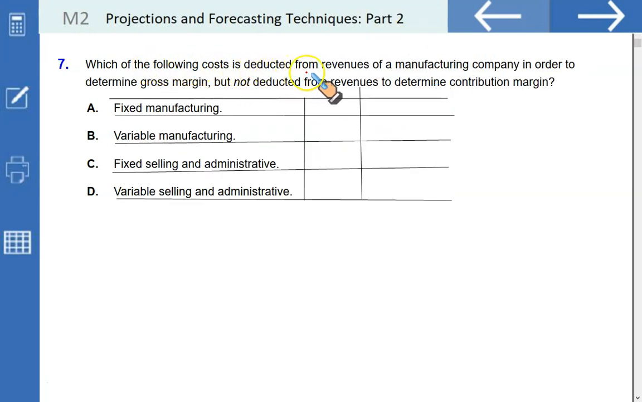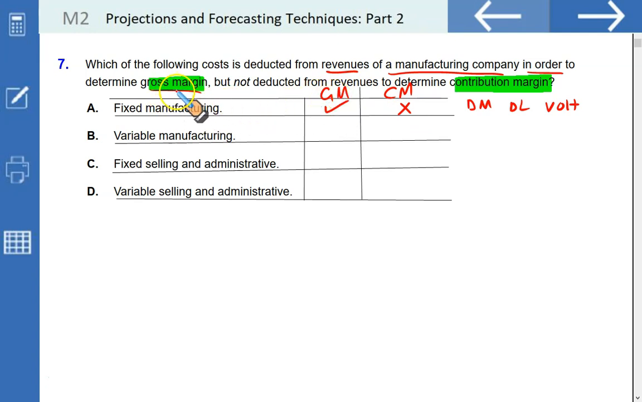Which of the following cost is deducted from revenues of a manufacturing company in order to determine gross margin, but not deducted from revenues to determine the contribution margin? Gross margin versus the contribution margin. So fixed manufacturing overhead is deducted from revenue to determine gross margin. This is correct. But fixed manufacturing overhead is not deducted from revenue to determine contribution margin, because for contribution margin you deduct only direct material, direct labor and variable overhead, which is collectively called the variable manufacturing cost.